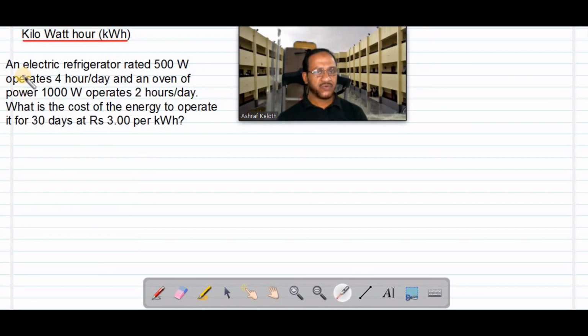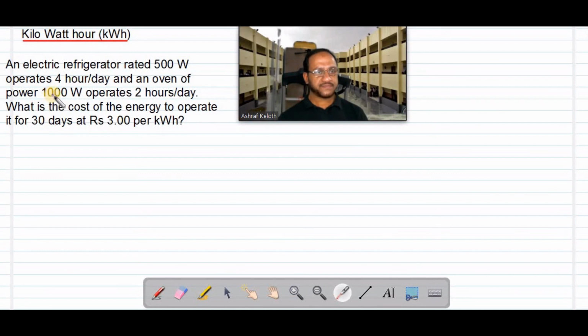Now this question is homework for you. Here there are two devices: an electric refrigerator rated 500 watts, operates 4 hours per day, and an oven of power 1000 watts, operates 2 hours per day. What is the cost of energy to operate at the rate of Rs3 per kWh? This you have to do separately. First you have to calculate the total units of refrigerator, that is power 500 into total hours, that is 4 hours per day into 30 for 1 month, divided by 1000, you will get total units.